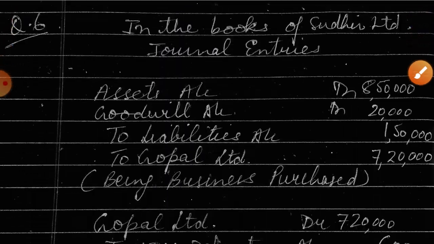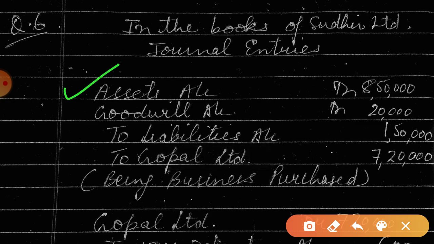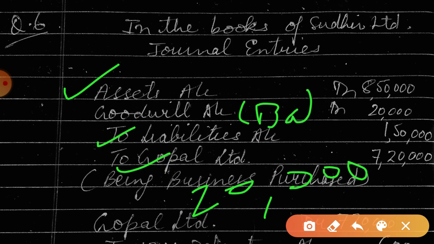Here we go. So assets are taken over. Assets account debit, to liabilities 1,50,000, to Gopal Limited. Now the difference of 20,000 will be transferred to goodwill account, balancing figure. Okay, this is your balancing figure, 20,000. So the benefit of purchasing a running business, that's why.